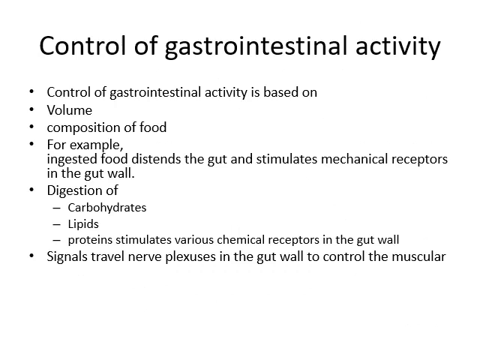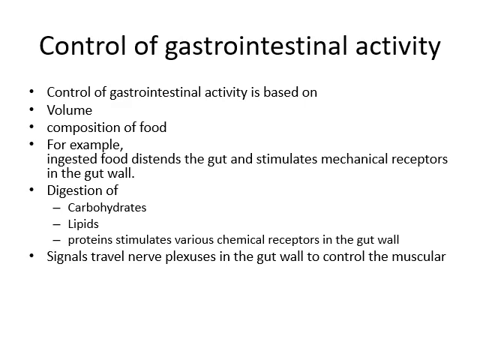Control of gastrointestinal activity. Gastrointestinal activity is controlled by the volume of the food, how much volume you take, and the composition of the food. If you eat dietary fiber, then movement will be easy. If you eat very fine food, then movement will be slow. For example, ingested food distends the gut and stimulates the mechanical receptors in the gut wall. If you take the food, then this will create tension in the gut, and mechanically it will be stimulated.